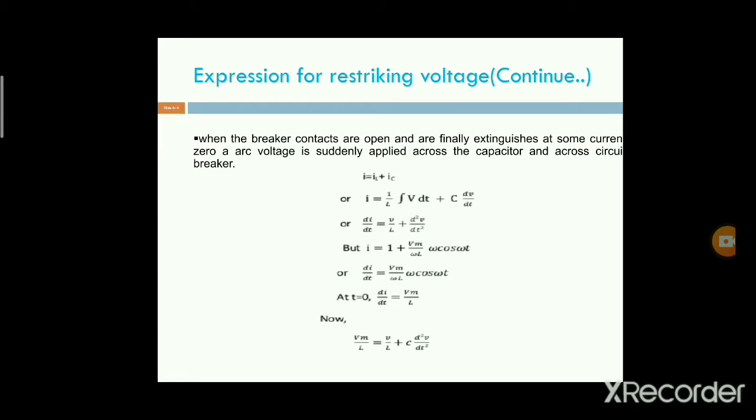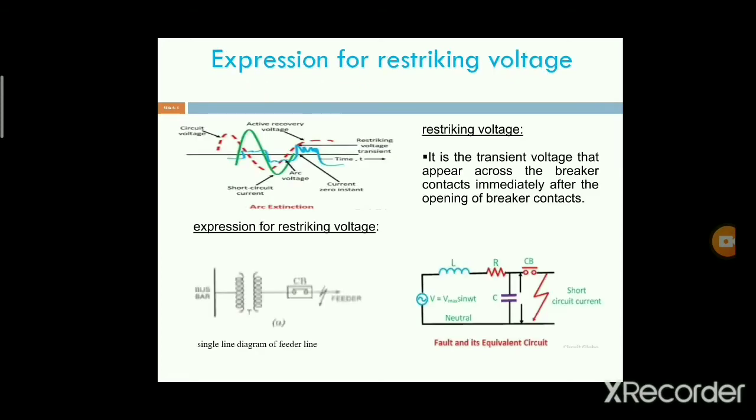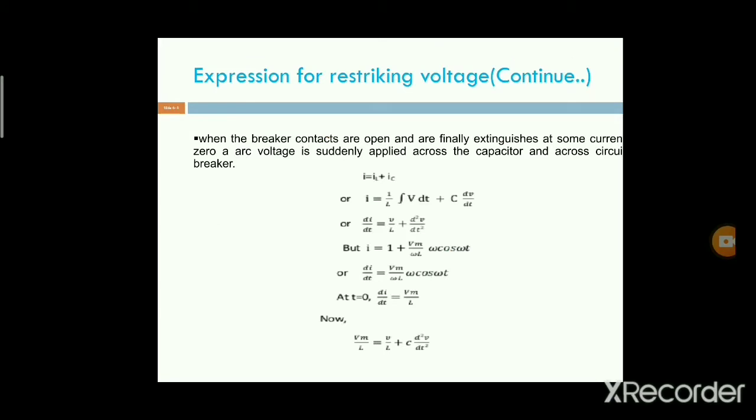When the breaker contacts open and the arc is finally extinguished at some current zero, the arc voltage is suddenly applied across the capacitor of the circuit breaker. By using this equivalent circuit diagram, we calculate the expression for the restriking voltage. This is the derivation for the restriking voltage.